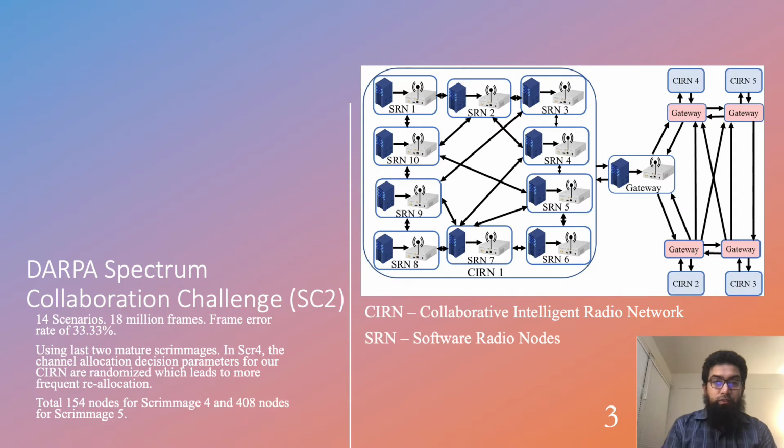As we can see here, for each of the collaborative radio networks, there are different software nodes, a total of 10 software nodes. So from all the matches that we consider out of these 18 million frames, we have data from 154 nodes for scrimmage 4 and 408 nodes for scrimmage 5.